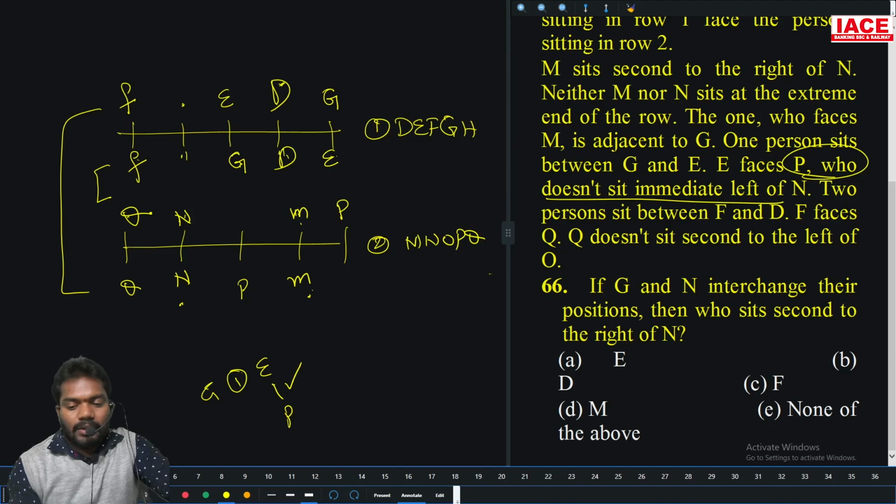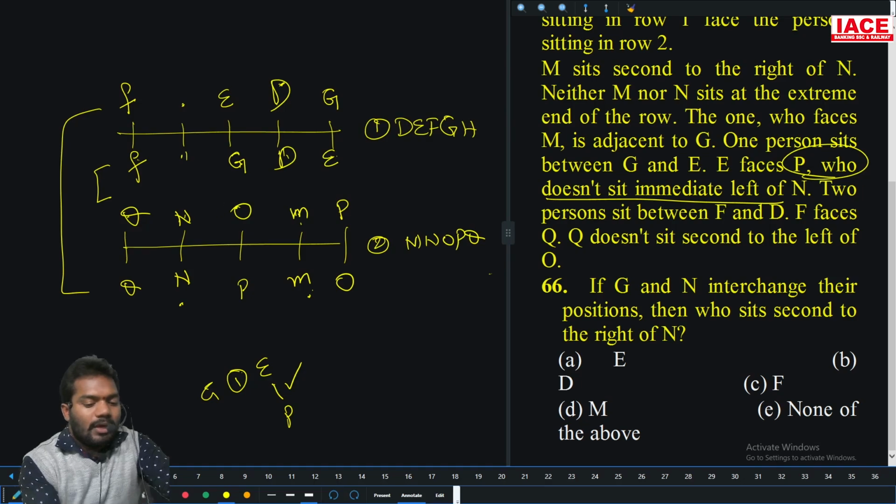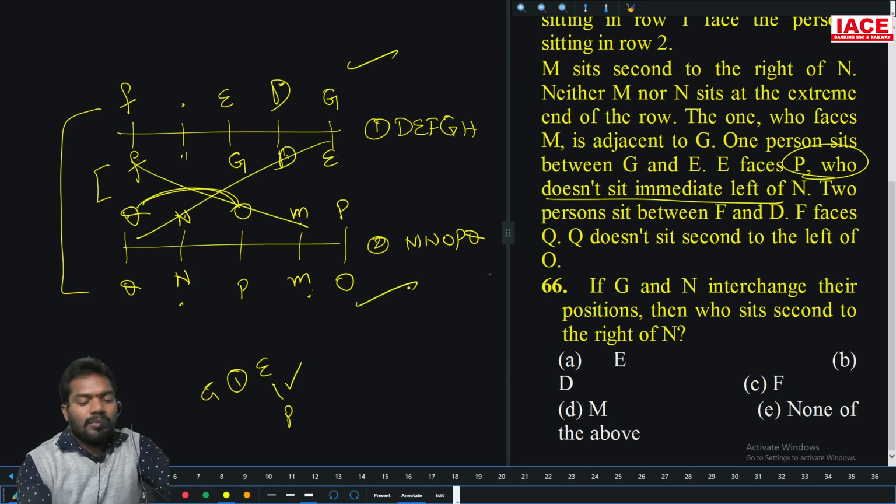Next, Q does not sit to the left of O. Remaining person is Q only, F and Q. So Q does not sit second to the left of O. The remaining person is O. Here Q is second to the left of O. So the inner case is not possible, only the outer case is possible. The remaining person you can put.